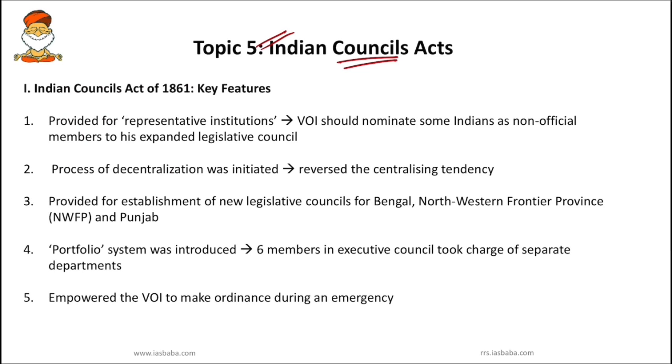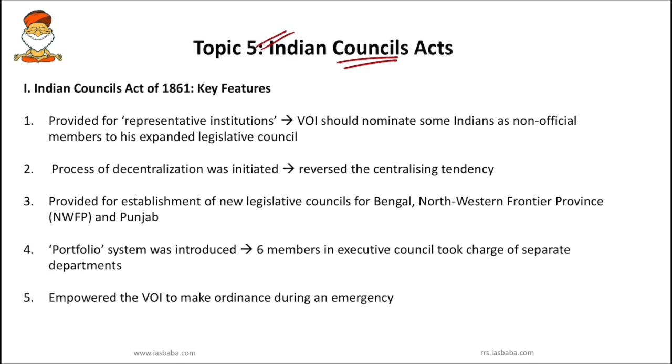So why this name council? Okay, so you have to understand, Charter Act of 1853 had created a separate legislative council called Indian Central Legislative Council, right? But after the 1857 revolt, the British government felt that there was a necessity for seeking cooperation of Indians in the administration of the country.